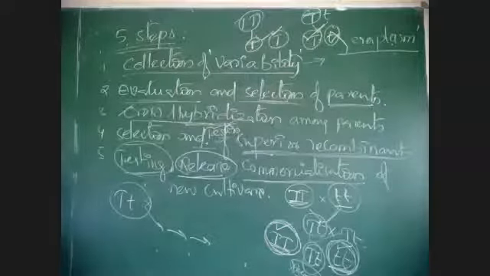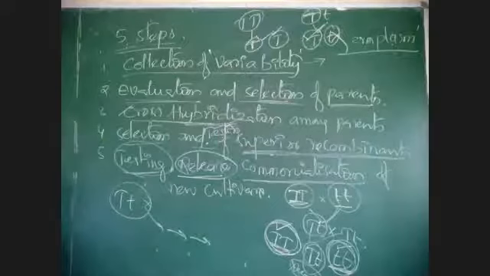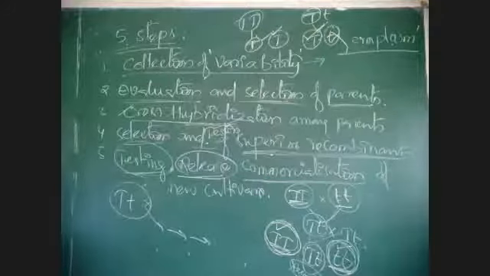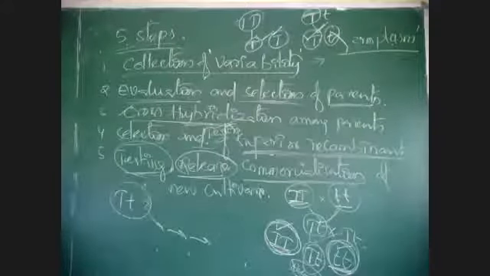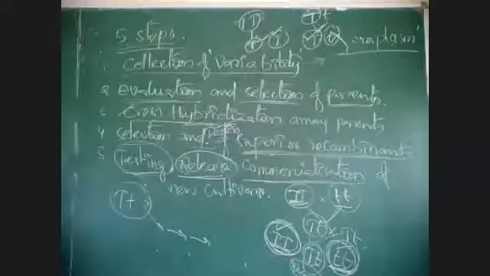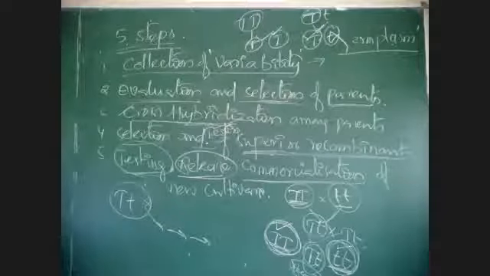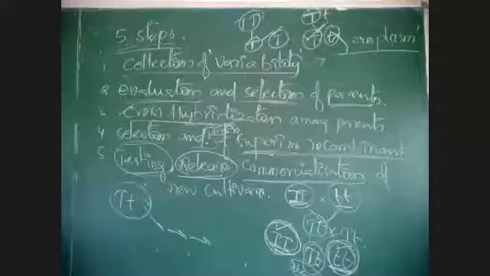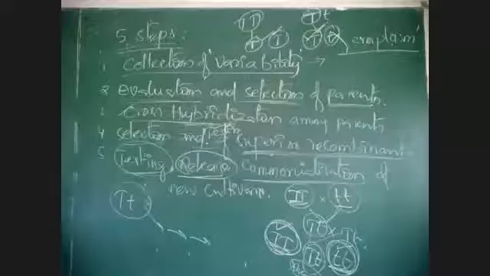Remember that. Note down. Plant breeding involves five main steps. Sandhya, okay, I am ready to allow Sandhya, but there are two names.